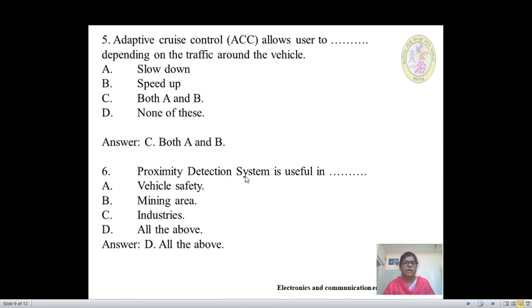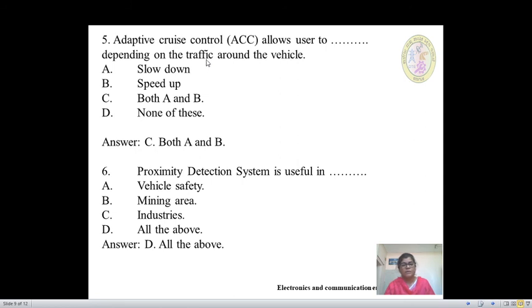Fifth one, adaptive cruise control allows the user to dash depending on the traffic around the vehicle. Option A, slow down. B, speed up. C, both A and B. D, none of these. So as the name itself suggests, this adaptive cruise control allows the user to adapt to the situations, adapt to the traffic.